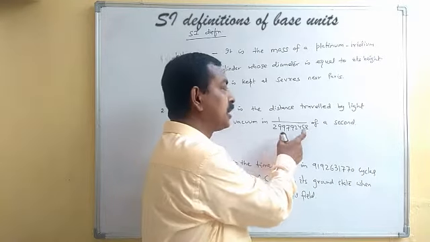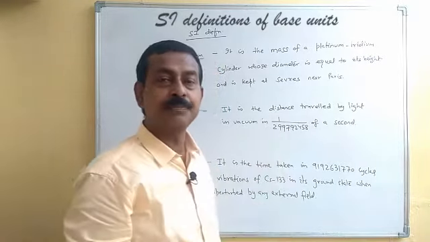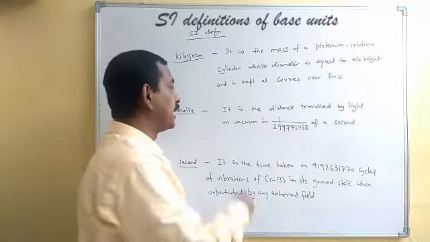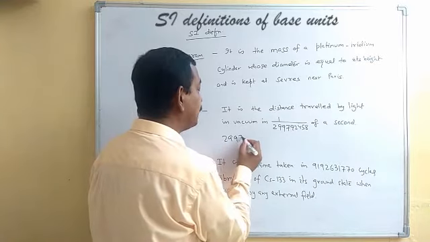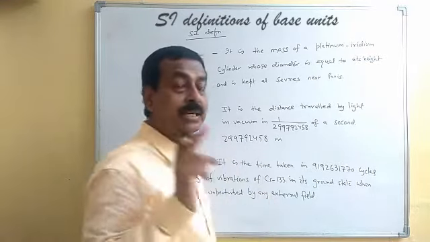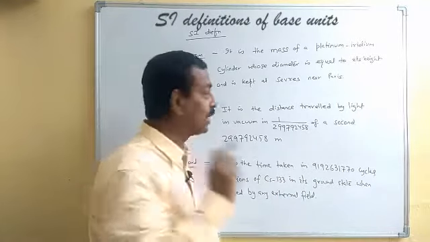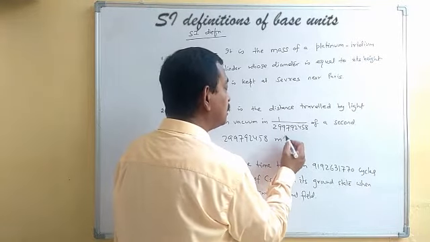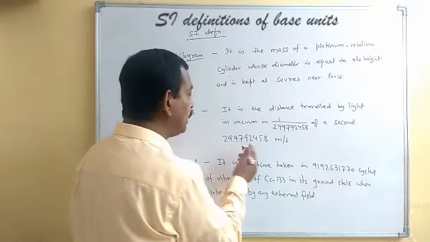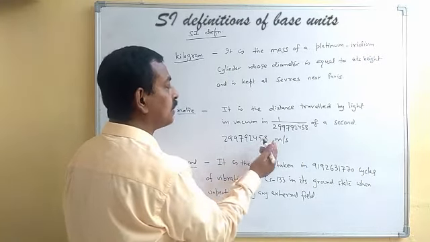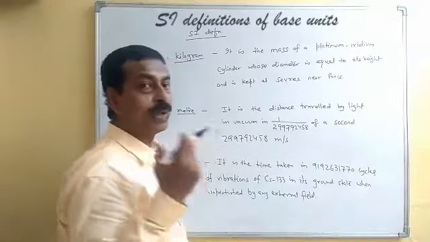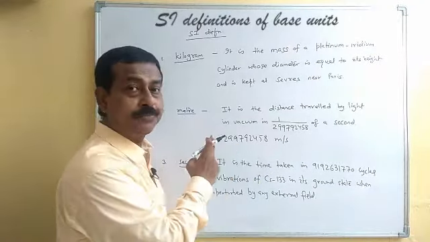In this much duration, light has traveled 1 meter. So in 1 second, how much distance will light travel? That will be equal to 299,792,458 meter. And that is the distance traveled by light in 1 second. So it is this much distance in 1 second. And now you see this particular number. If I take this as the distance traveled by light in 1 second, that means it is its speed.